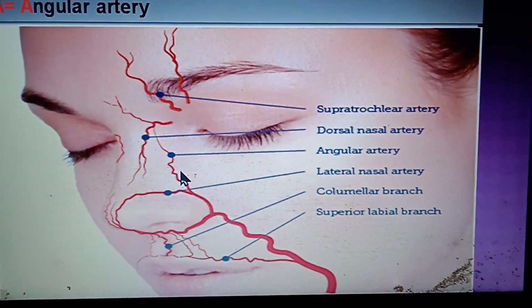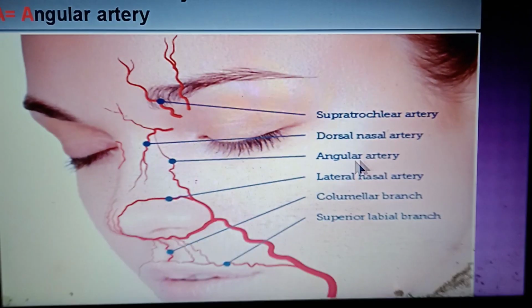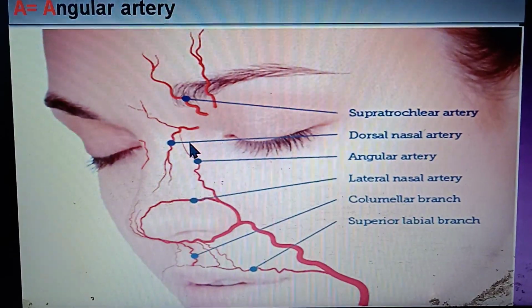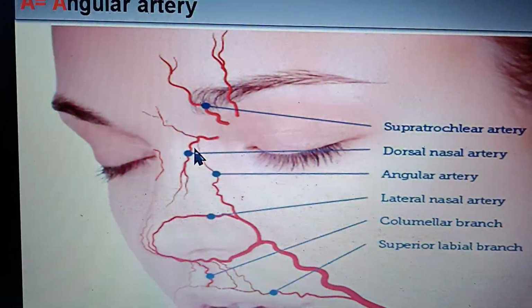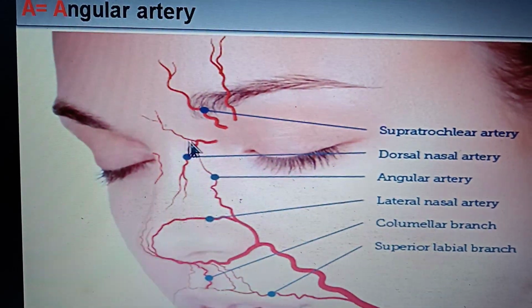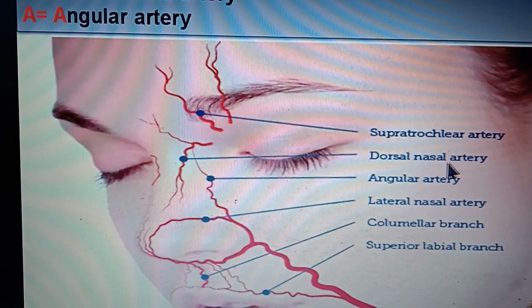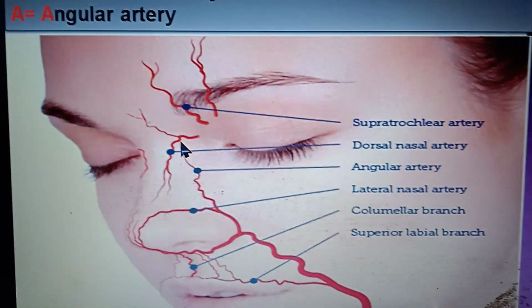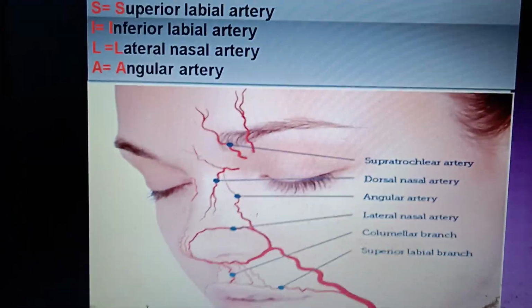branch. And this one, having very thin caliber, is the angular artery, which is the terminal part of the facial artery, and it is going to anastomose. What we are seeing, this one is the dorsal nasal branch. Dorsal nasal artery is the terminal part of the ophthalmic artery, which is the branch of internal carotid artery.